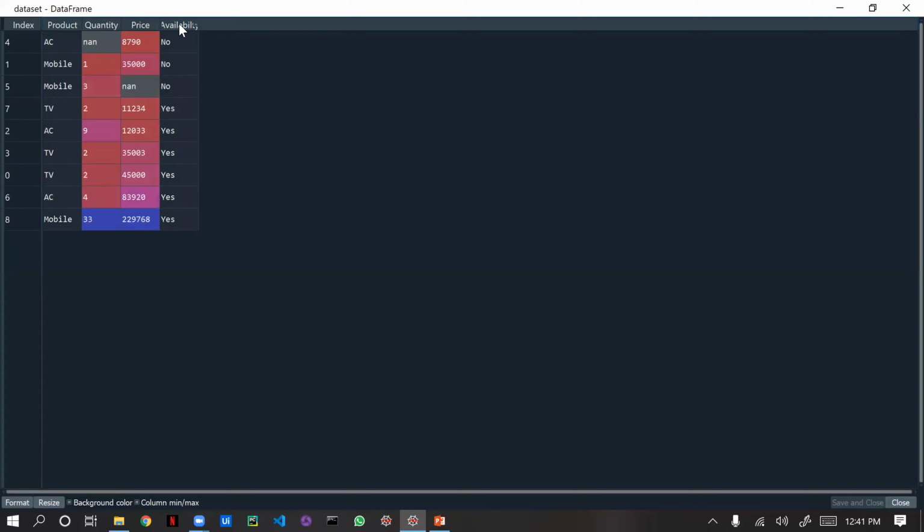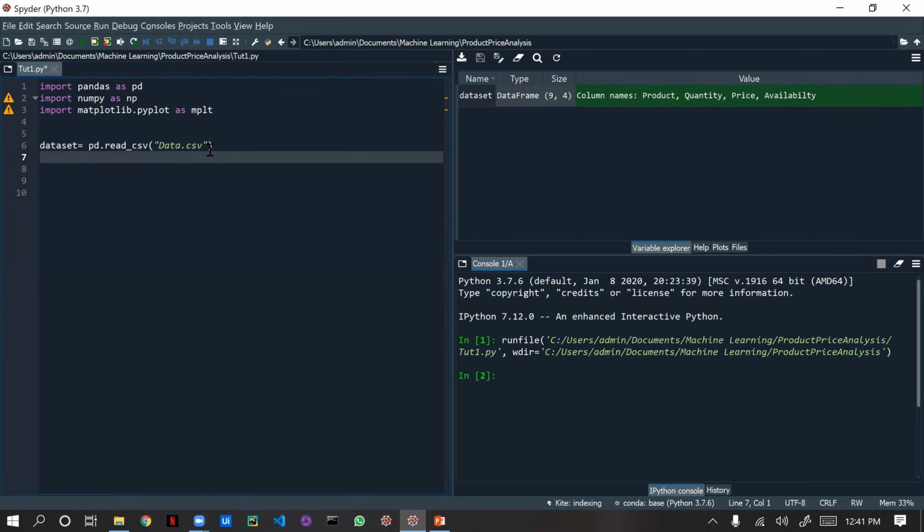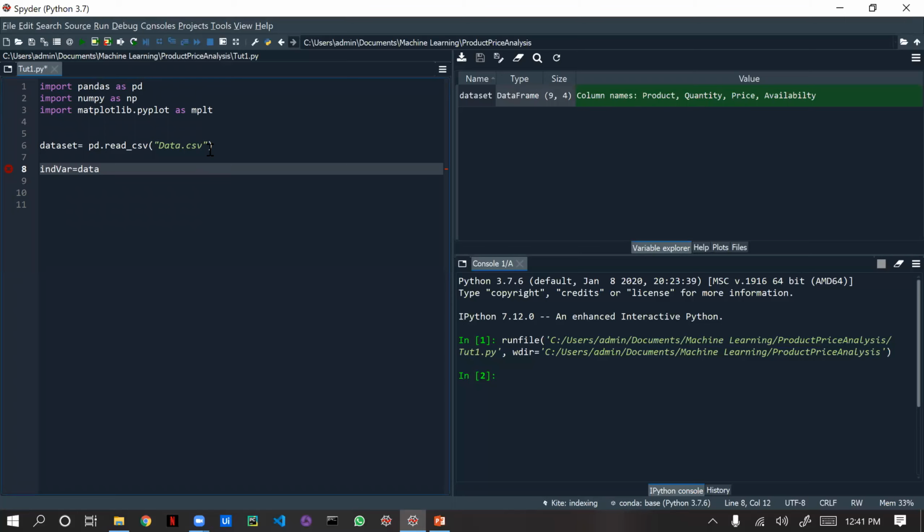And availability is dependent. Without the AC, mobile, price, quantity, this will not work. That's why the availability column is a dependent column. So we are going to create two variables, or two placeholders, for dependent and independent columns. We'll create the independent variable equal to, from the data set, because the columns are located with placeholders. For placeholders we are going to give iloc.